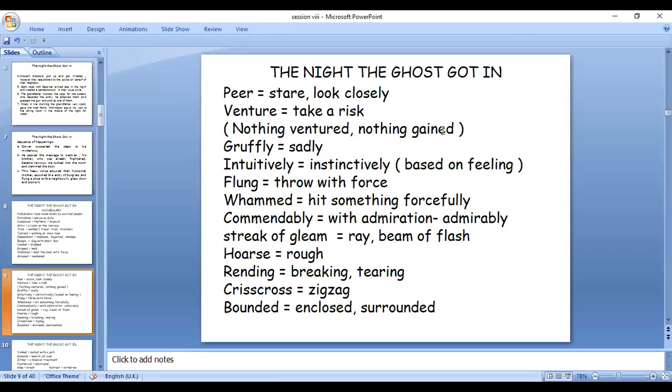Peer means look very closely. Okay, stare, just stared at him without knowing who he is, like that, stared. And venture, take a risk. Venture means take a risk. Venture can be used as a noun as well as a verb.